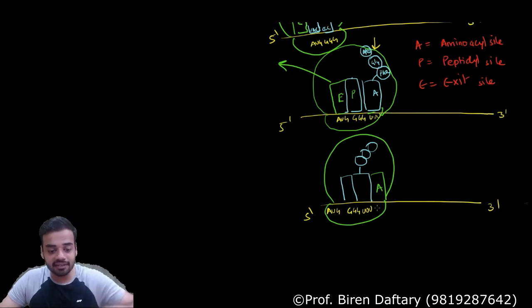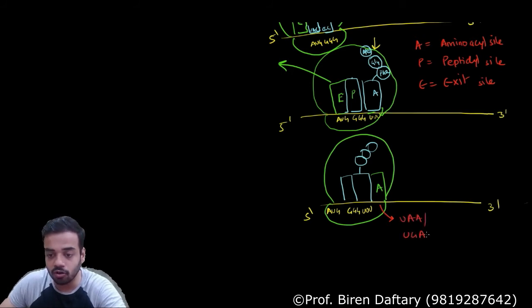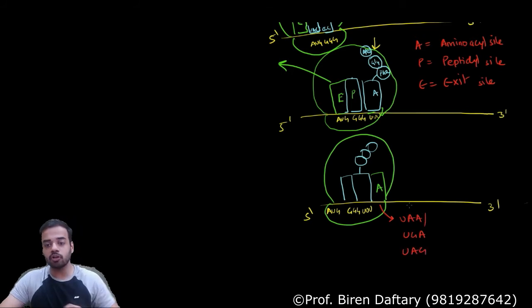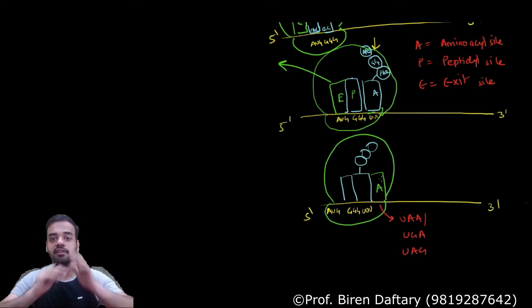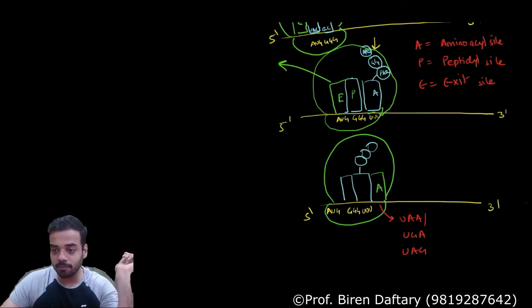Suppose the sequence over here is UAA, or UGA, or UAG. As soon as a stop codon comes in the A site, translation ends. Is this elongation part clear?